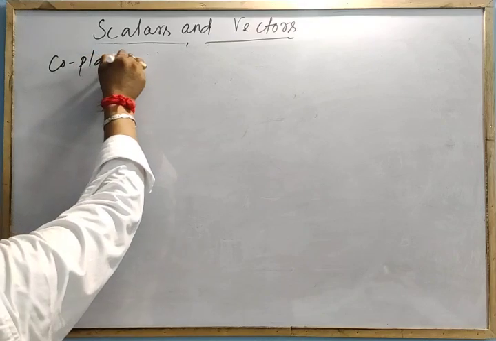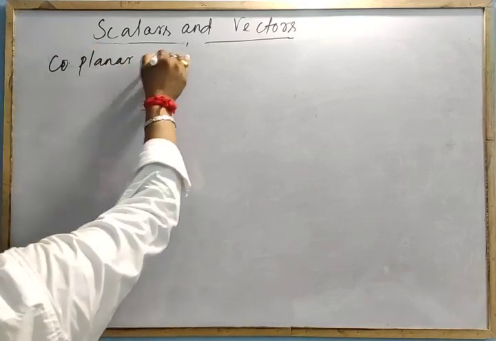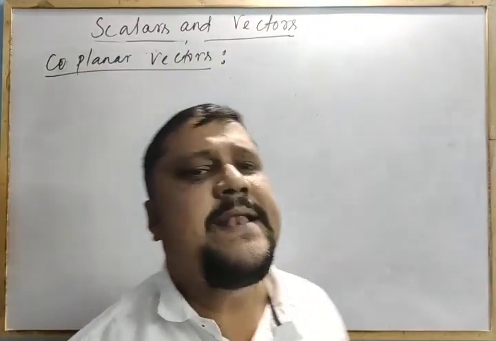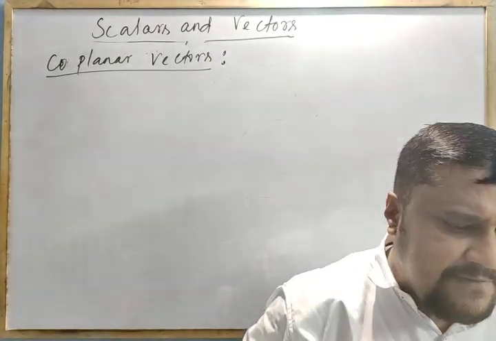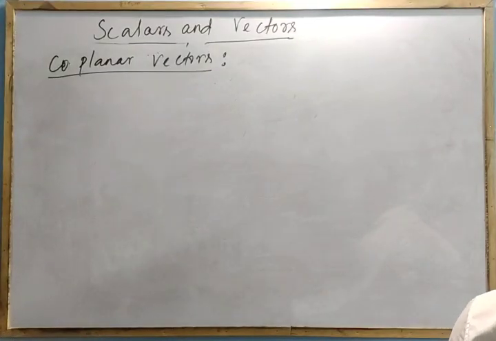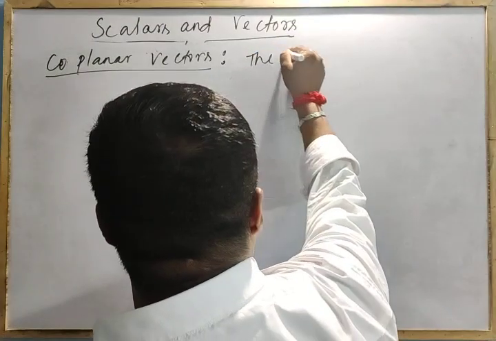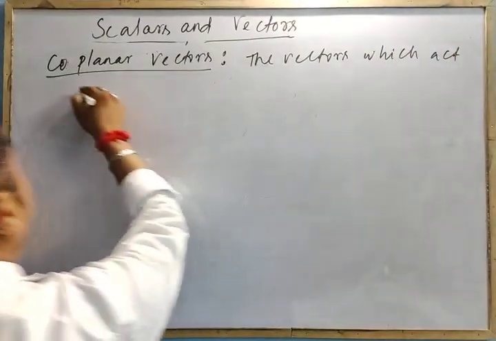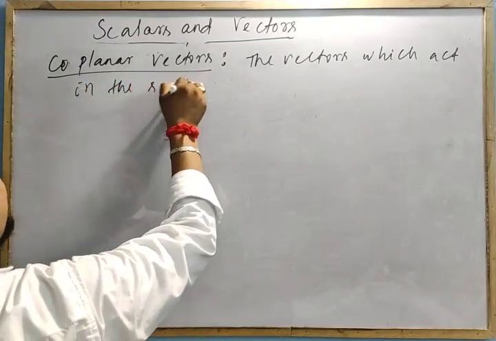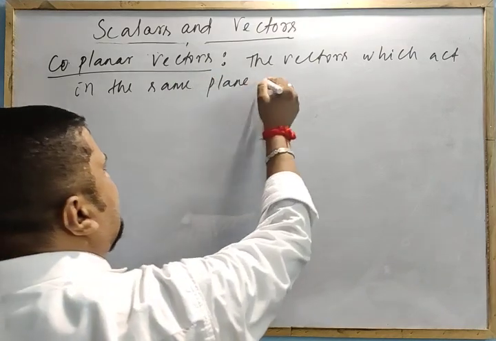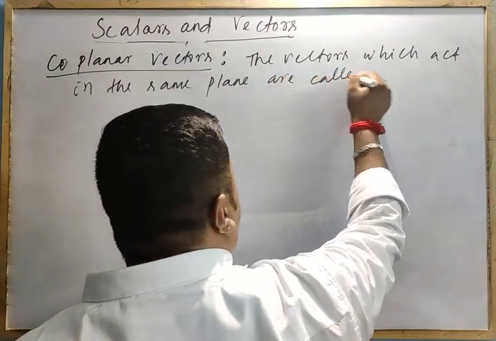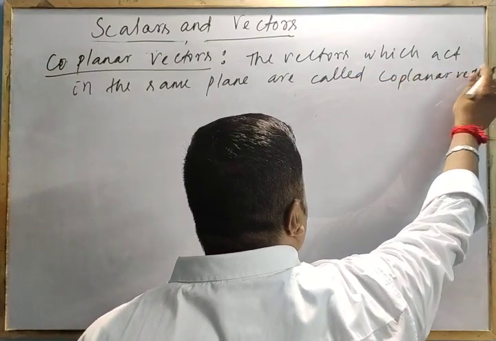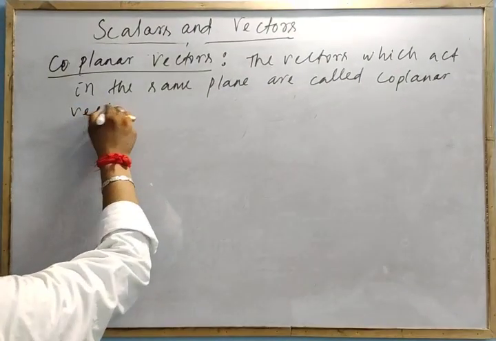Coplanar vectors. What are coplanar vectors? Coplanar: common plane. Planar means plane. All the vectors which act in the same plane are called coplanar vectors.